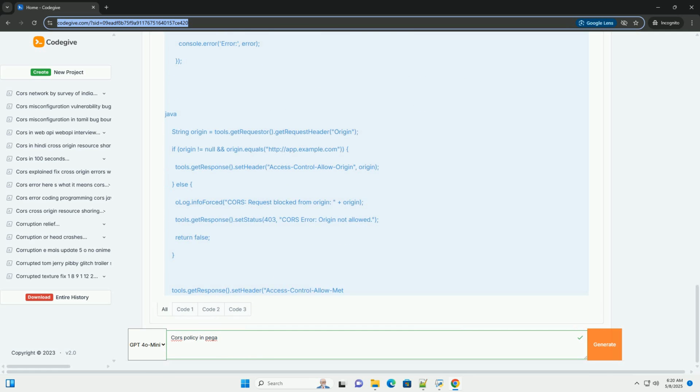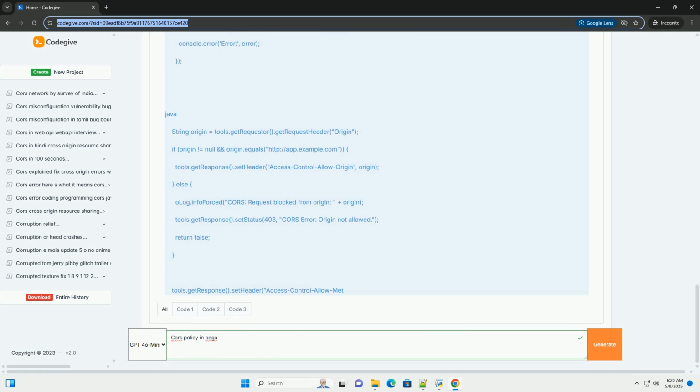For simple requests, the browser sends the request directly with the Origin header. The server responds with the appropriate Access-Control-Allow-Origin header. If the origin is allowed, the browser processes the response. Otherwise, it blocks the response and generates a CORS error.